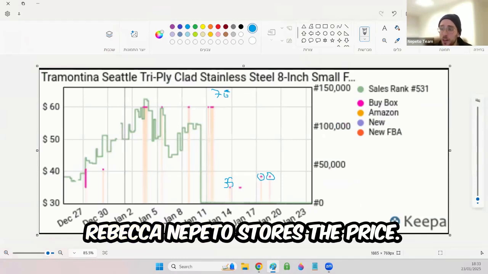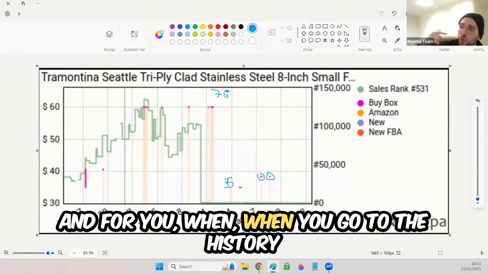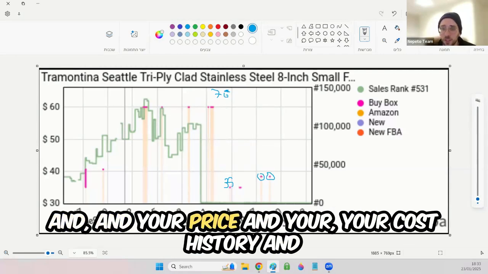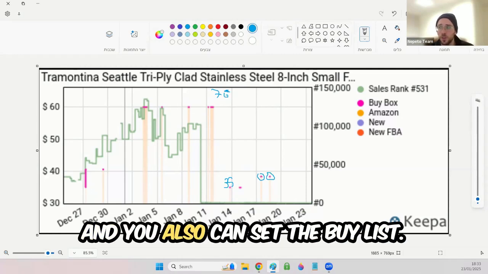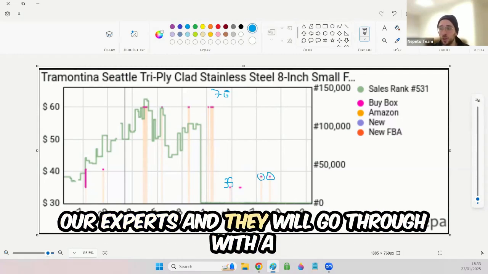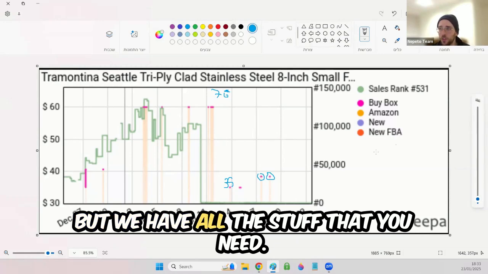Rebecca, Nepeto stores the price. We store the price, and when you go to the history scans, you can see the last scans that you did, and your price and cost history and the sell cost history. We save everything, and you can also set a buy list. If you want, you can schedule a call with our experts, and they will go through the Chrome extension and the mobile app with you. We have all the stuff that you need.